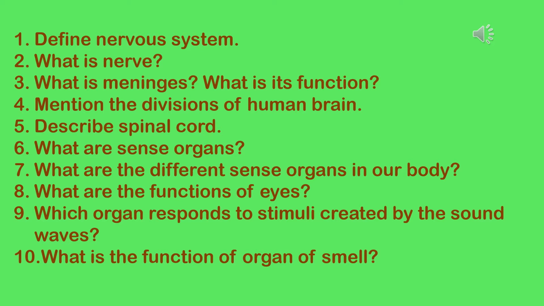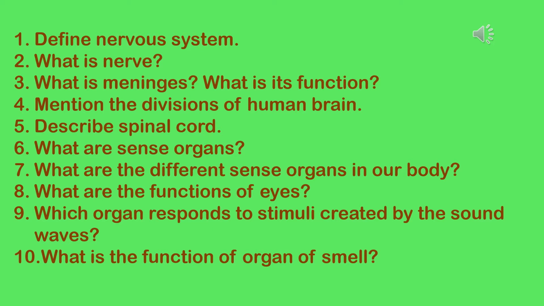Question number 5. Describe spinal cord. The spinal cord is a cylindrical structure located inside the vertebral column that transmits nerve impulses from different organs in the body to the brain and vice versa. It also controls reflex actions.